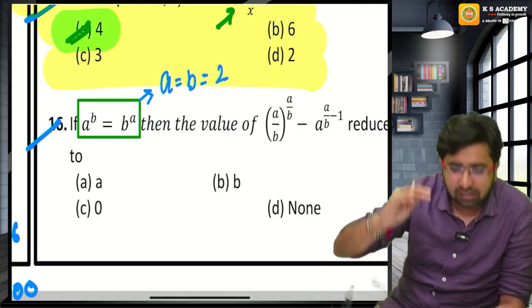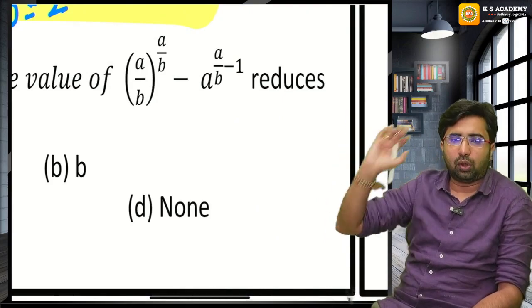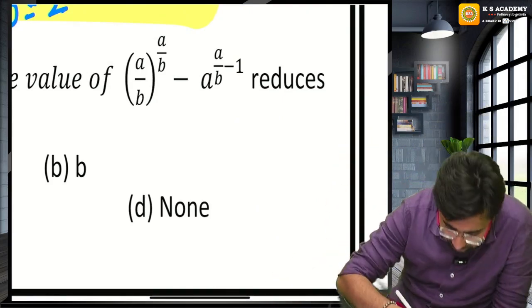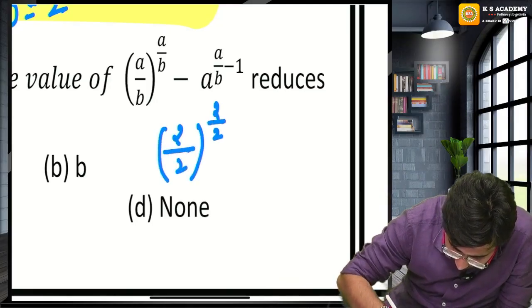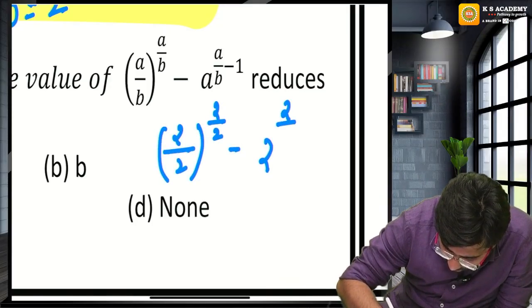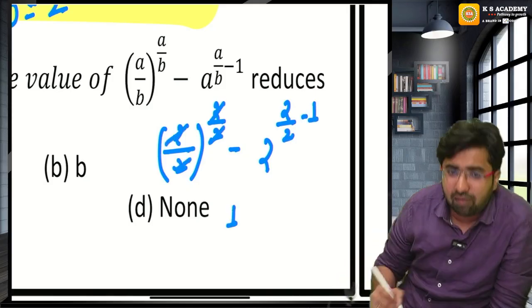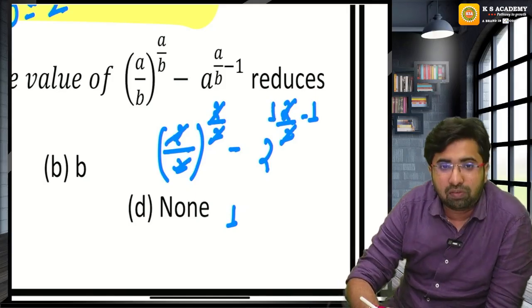Now let's assume everything is equal to 2. They are asking this big question. Don't hustle, guys. Just put a and b equal to 2. So 2 upon 2, 2 upon 2 minus 2 raised to the power 2 upon 2 minus 1. This will cancel, this will cancel. 1 raised to the power 1 will be 1. 1 minus 1 here, 1 minus 1 will be 0.